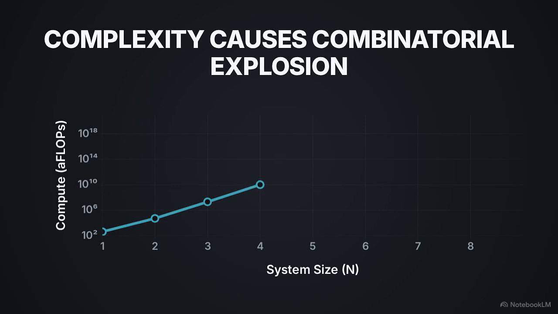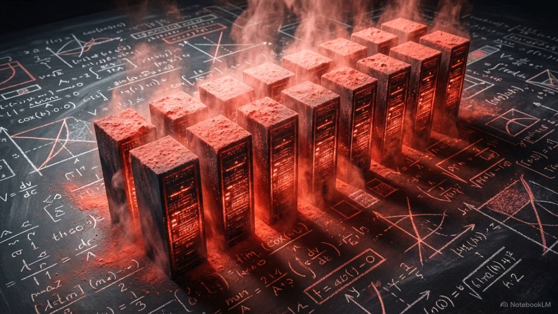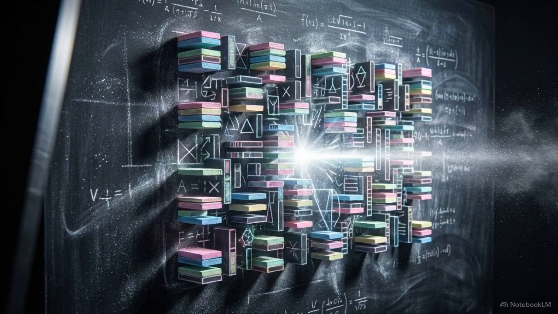This chart shows the computational cost of finding single blueprints as system size grows. The x-axis represents system size, n, and the y-axis measures compute in aflops. As the target state scales up to include more particles, the possible hardware combinations increase combinatorially. Designing an experimental setup for a highly entangled system of just 14 particles eventually becomes computationally intractable for current supercomputers. Traditional optimization provides isolated answers without revealing any underlying physical principles. This creates a computational wall that stops progress as experiments grow in scale.